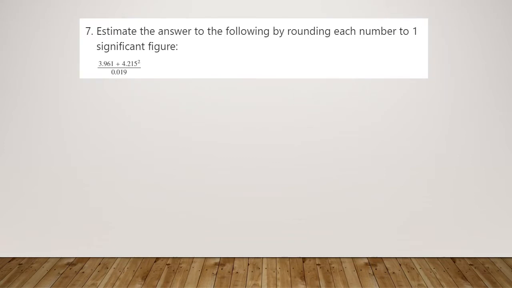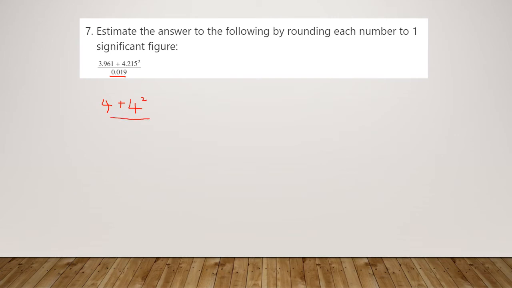So question 7 here, we've got another estimate question. The particular wrinkle on this question is that we're going to be dividing by a decimal at the end. So let's run through the question though. 3.961 rounded to one significant figure is 4, because the number starts off in the units. 4.215 also rounds to a 4 to one significant figure, and that's going to be squared.